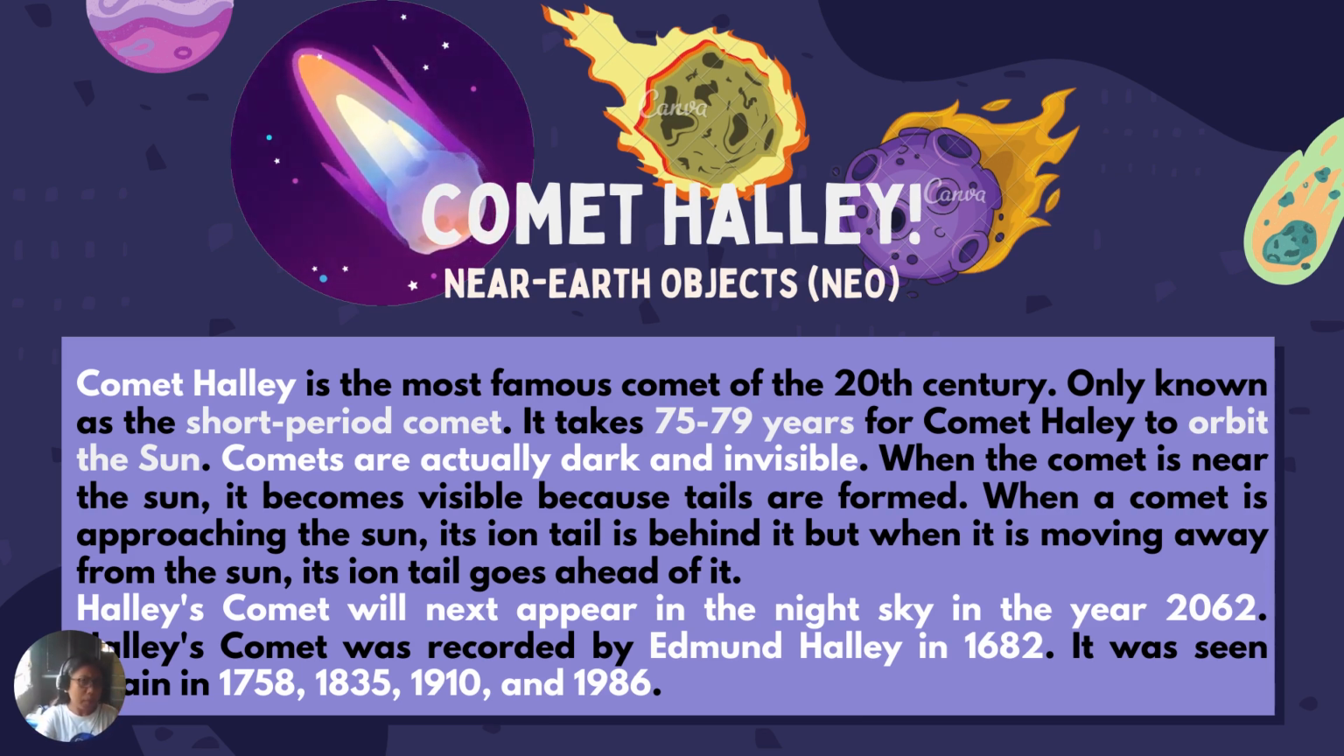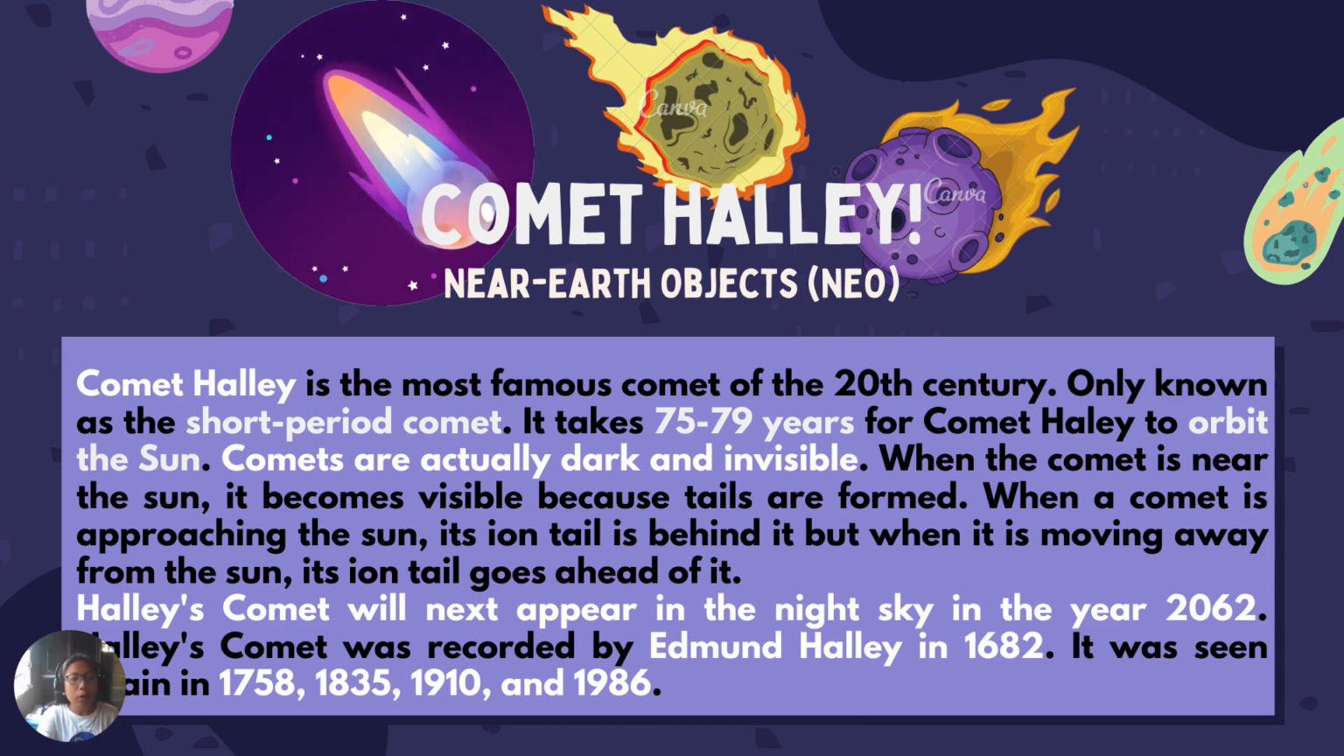So, comets are usually dark and invisible. But ma'am, why does it have to reflect if it is dark and invisible? Because, as I have said, the chemical composition of comet is frozen ice or it has a presence of carbon, and as it orbits around the sun, it can reflect the light.